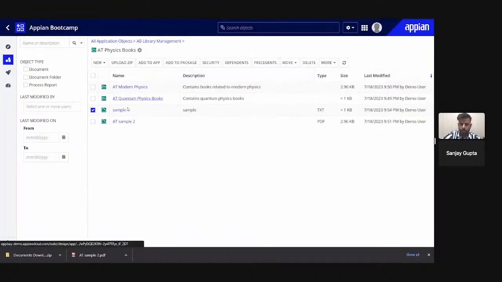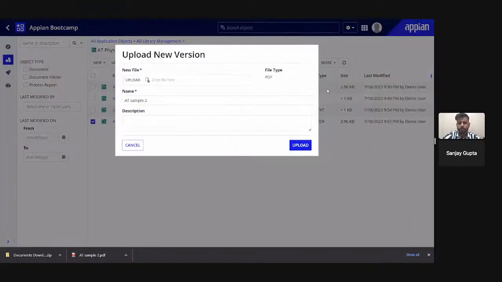If I want to create a new version of this file, I select this PDF, click on more and go to new version, and then I can upload a new file. The new file type must also be PDF because we are creating a version of a PDF file only. So it supports only the same type of file.